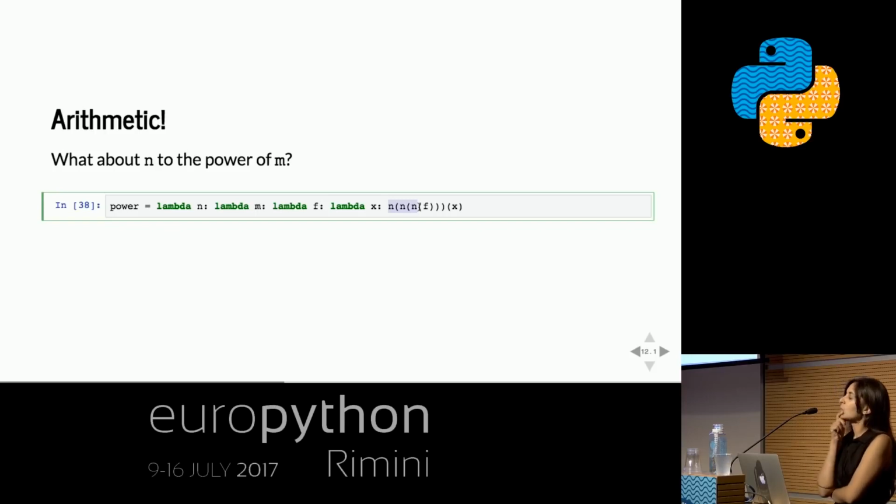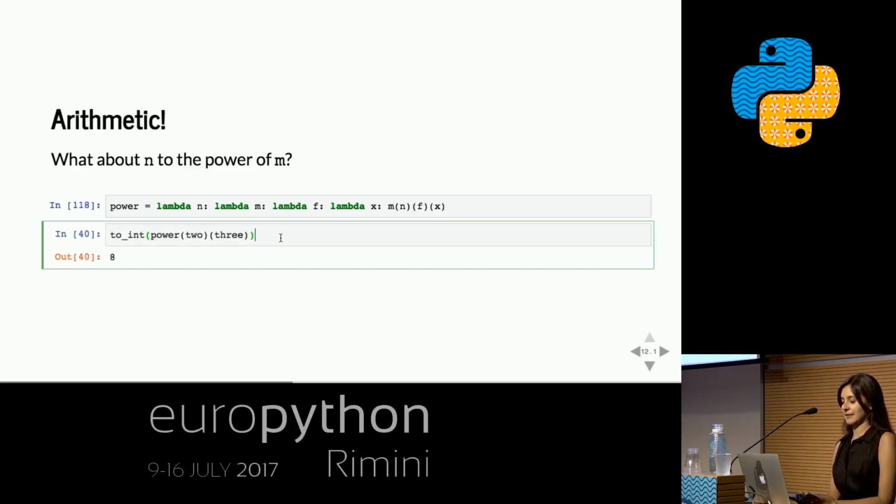Now, if only we had a way of telling the computer to apply a function a certain number of times. Oh, wait, that's what numbers do. So I should be able to take this n, get rid of these extra things, and apply m to it. And this would give me a function that calls n m times on this function, which should then give me the power that I want. Maybe. Let's find out.